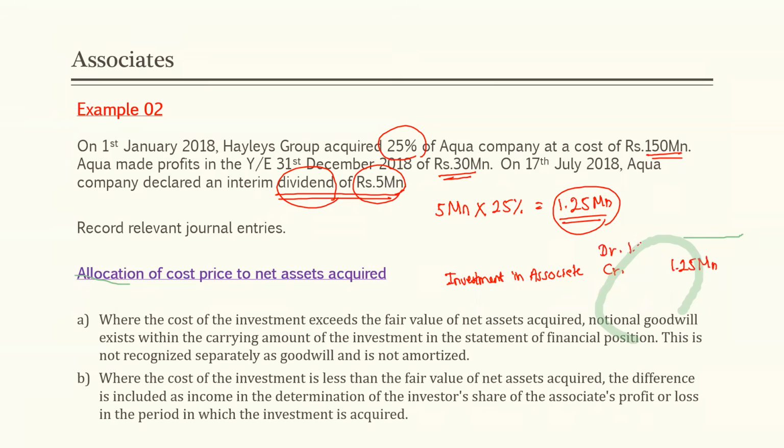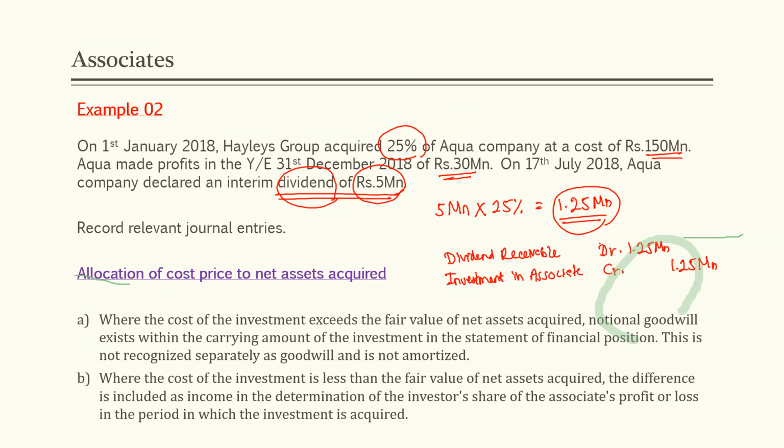Where to debit this 1.25 million? Aqua Company declared an interim dividend, which means that we may not have received it in cash yet. Therefore, we can debit it to a dividend receivable account.